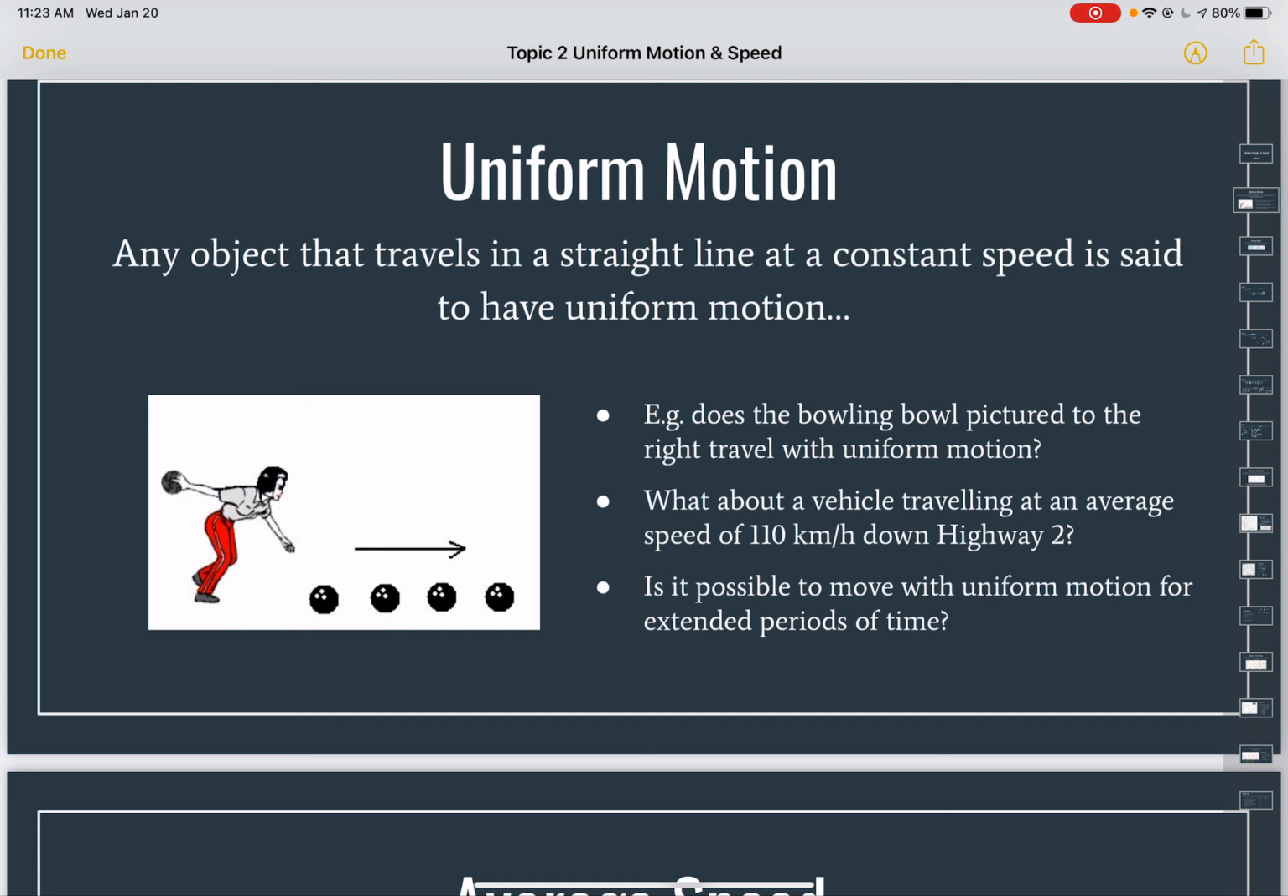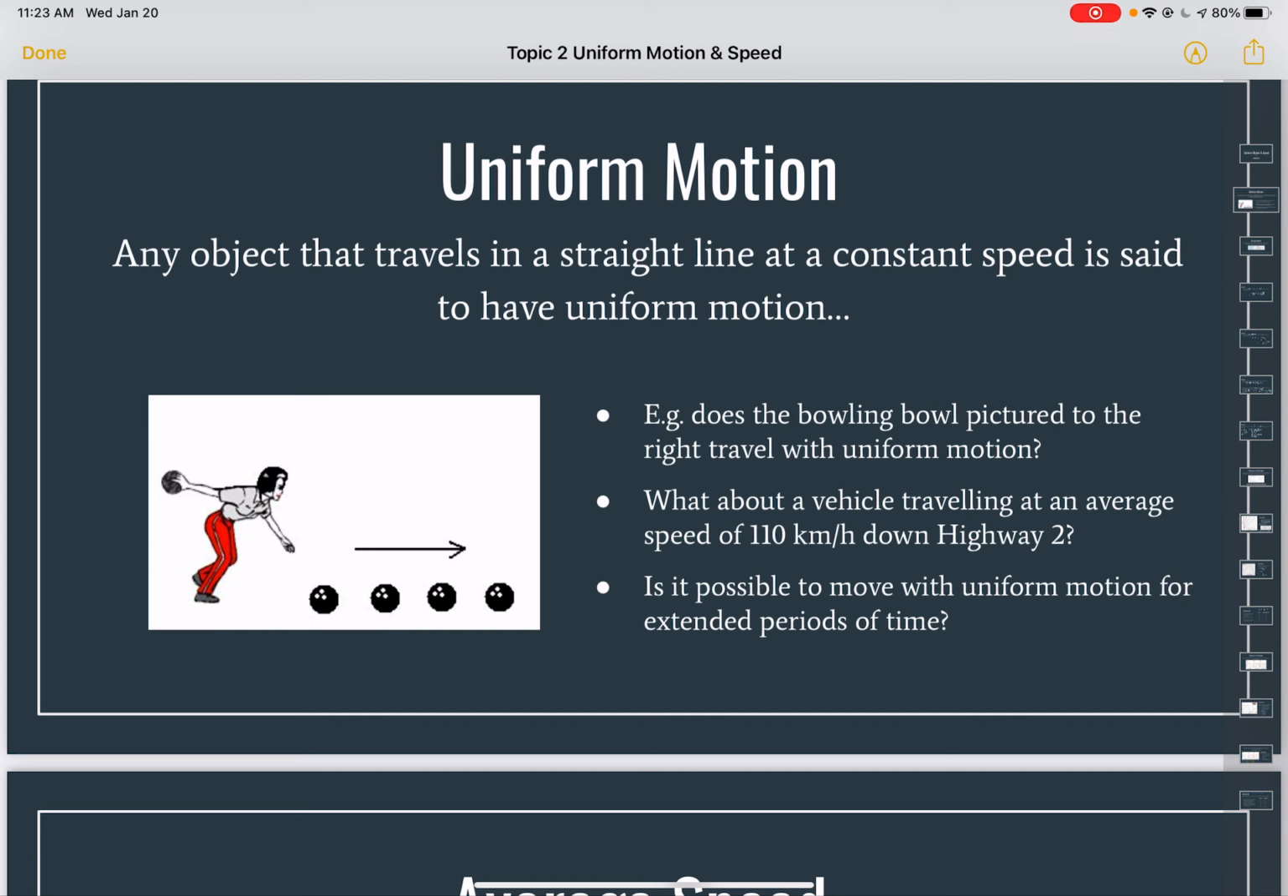It says, what about a vehicle traveling at an average speed of 110 kilometers an hour down Highway 2? Well, that's what I just said. Basically, it's easy if it's at a constant speed. If it's saying an average speed, that tends to think of constant.